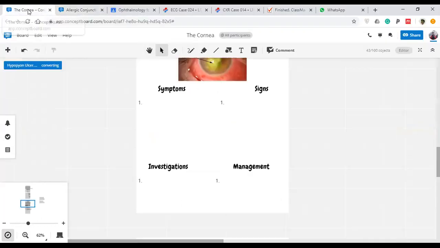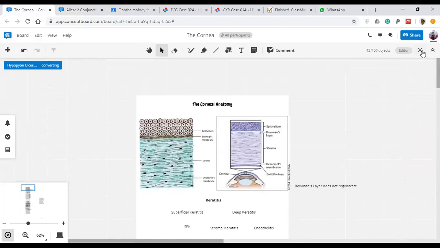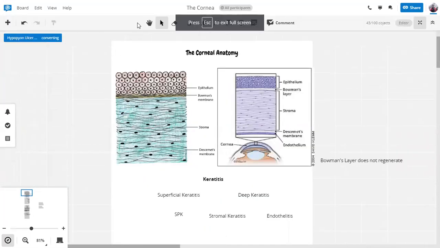Now we move on to the cornea. Cornea is quite a tough topic in ophthalmology. I myself don't like it that much because there are so many confusing terms and so much confusing literature. You get confused between the different types of keratitis and inflammations and what's an ulcer, what's an abscess, what's keratitis and all that stuff. So today we won't be discussing any case of the cornea.